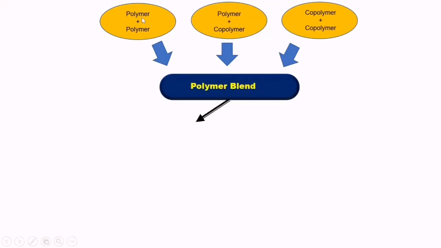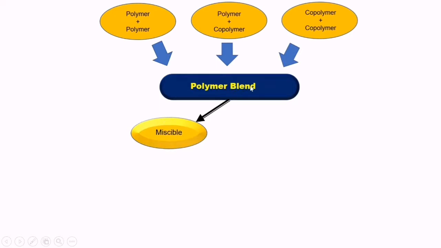So polymer plus polymer means mixing polymer and polymer, polymer and copolymer, or copolymer and copolymer, and that mixture forms some unique product, that is a polymer blend.